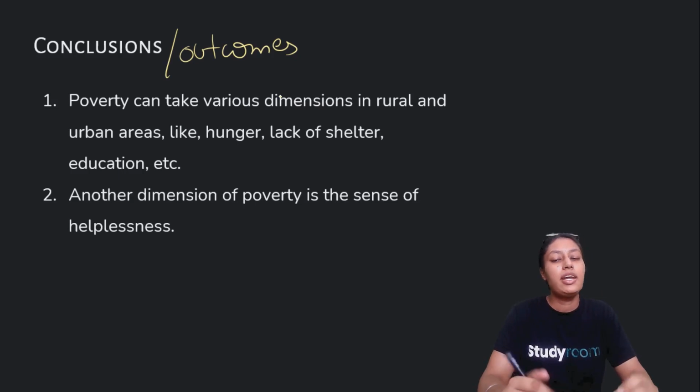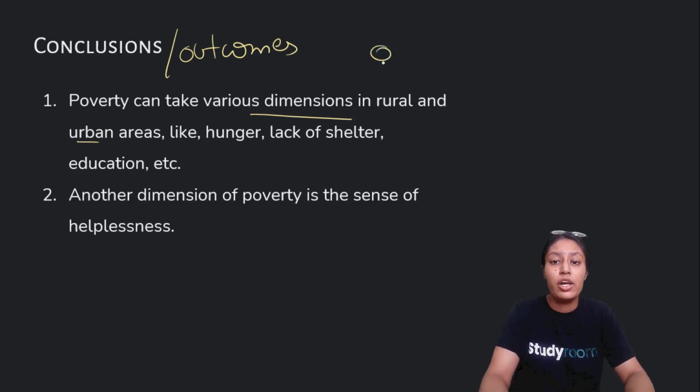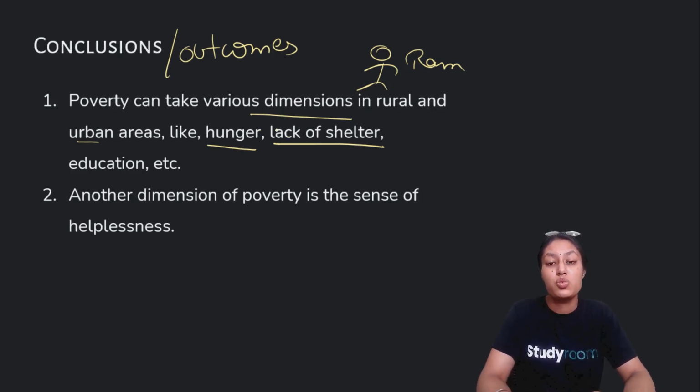Now, poverty can take various dimensions, in rural or in urban areas. How do you find that a person is poor? Talking about our protagonist Ram here, how do you know that Ram is poor? One, it will be very visible to you because of lack of shelter, because he does not have a proper home. That's why he comes under poverty. He has hunger, meaning lack of resources, nothing to eat, which makes a person poor.